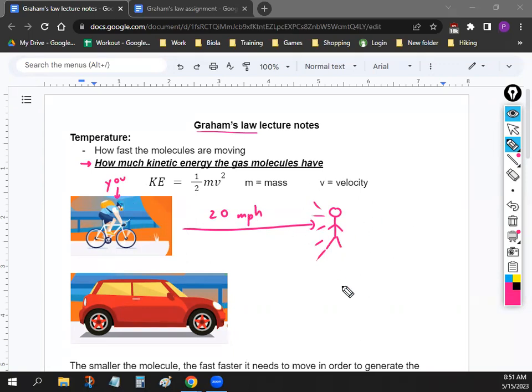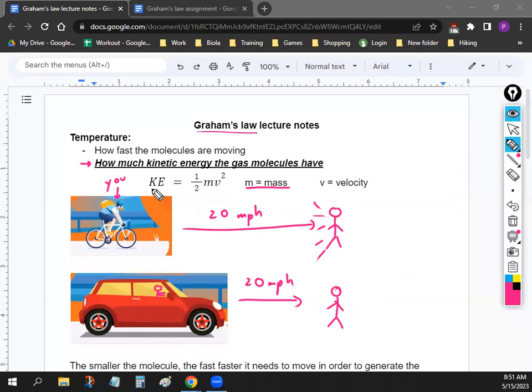I get kind of hurt, it would hurt, but let's put you in an object that has more mass. So let's say that you are driving your car, you just got your license, and you're driving your car at 20 miles per hour, and you hit me with your car. Which one is gonna hurt more, if I got hit by you on the bike or in the car? Obviously the car, right? Why would it hurt more? Yeah, there's more mass, and that's what kinetic energy is.